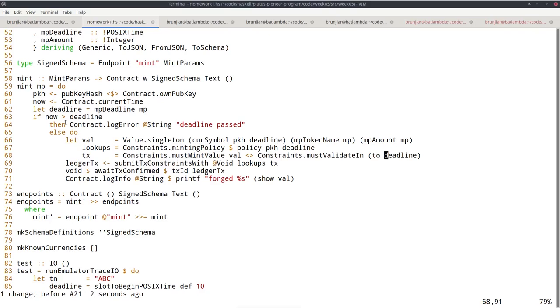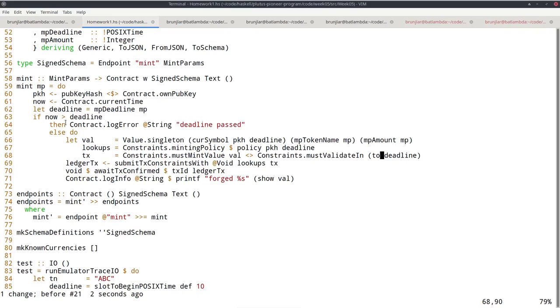However, what I forgot was that the underlying transactions, the Cardano transactions, still use slots. So even though Plutus switched to POSIX time, the transactions still use slots. So for example, if the deadline is the beginning of slot 10, the very beginning of slot 10, then this interval toDeadline in the real transaction must be translated into a slot interval.